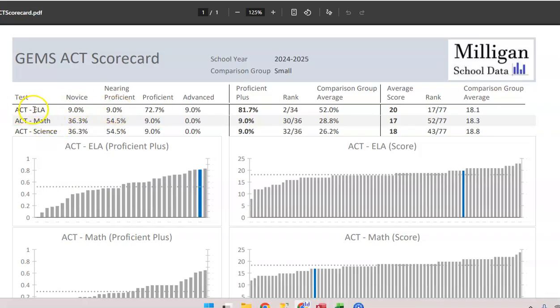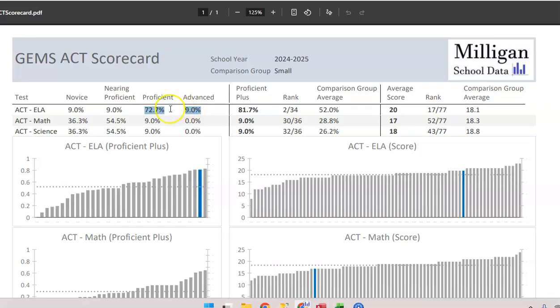So we have the ACT ELA test, and I'm listing out where this particular school had 9% that were novice, 9% that were nearing proficient, 72% that were proficient, and 9% that were advanced. And so the measure that I'm looking at with this data is adding together proficient and advanced.